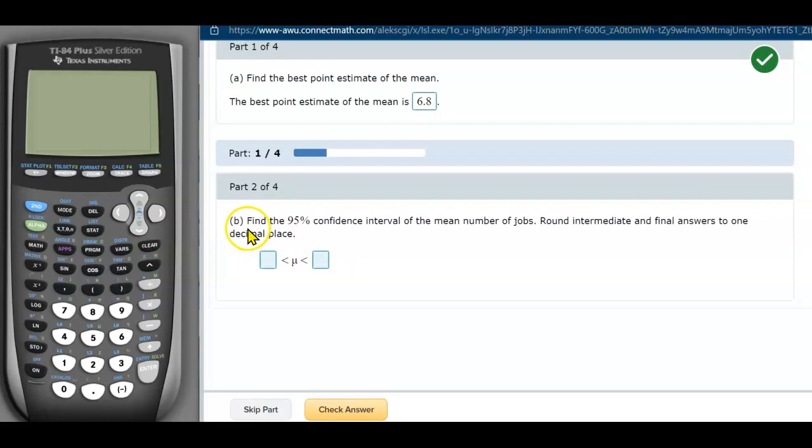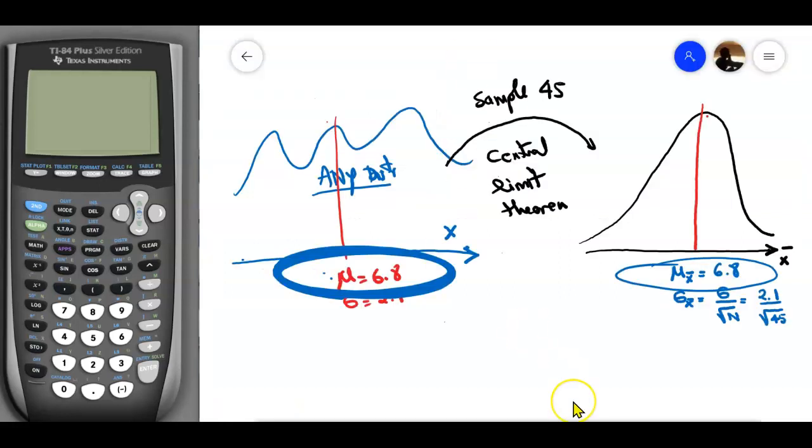Now we want to find the 95 percent confidence interval. For this 95% confidence interval, we are talking about the sampling distribution. So we are not talking about the original distribution. We are talking about the 95% confidence interval after the sampling, which is right here.